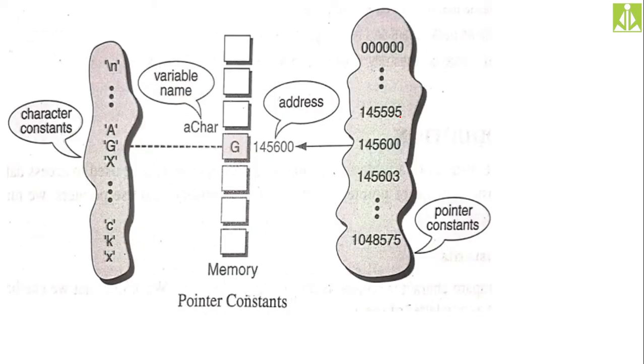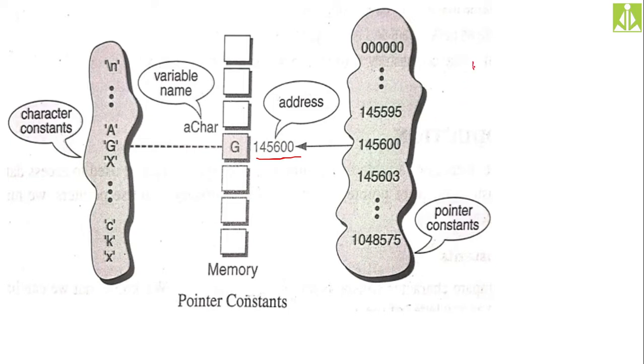Similar to that, whatever character you store into the memory location, you are getting that character from the character pool, isn't it? In the same way, whatever address we get for this memory location comes from the address pool. This is your address pool, where we have all the pointer addresses, or all the pointer constants. In the character pool we have the character constants, and in a similar way, in the address pool we have all the memory addresses.